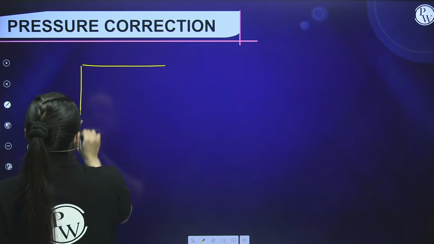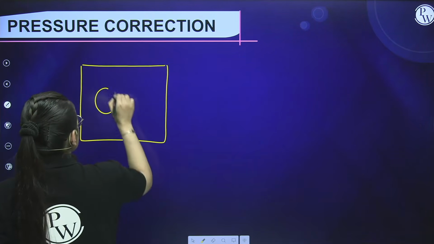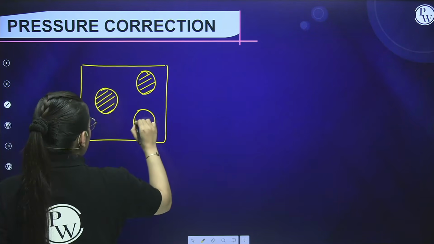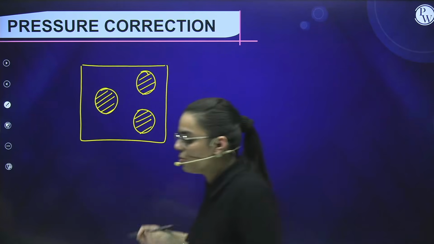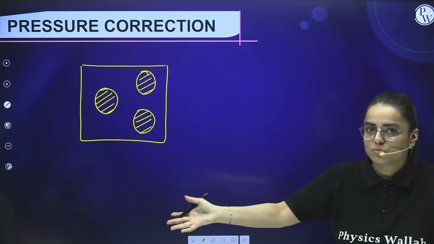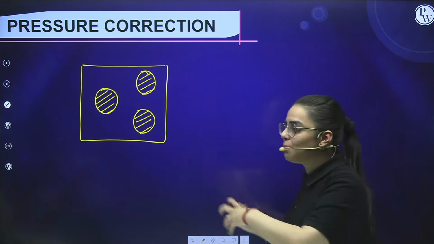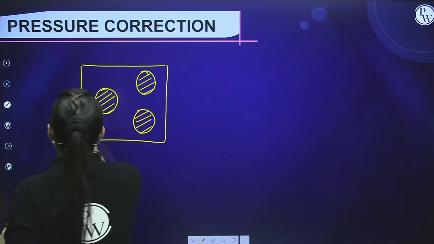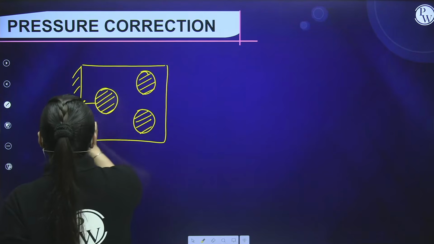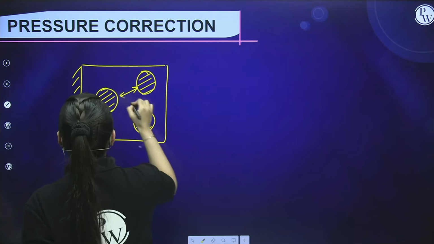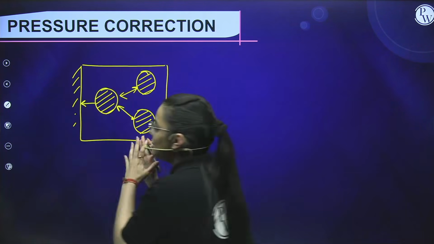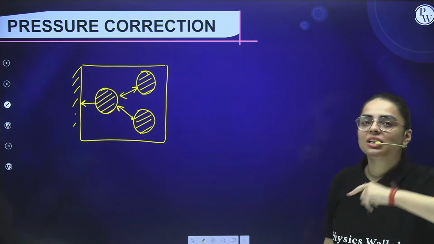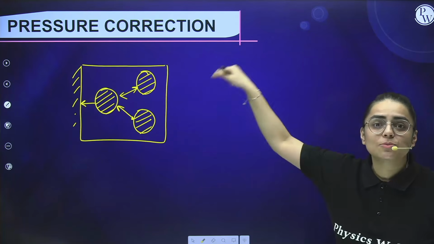If this is our container, this is, let us say, molecule A, and these are my other molecules. Now as you know, in an ideal gas we said that the molecules are so small that there is no interaction between them. But in a real gas, when the molecules are big, they will have interaction between them. If this molecule is colliding with this wall, these molecules will also attract and interact with it. A force of attraction will occur.